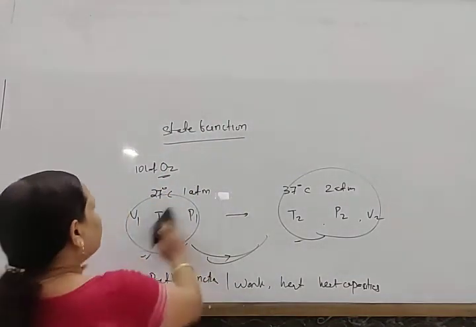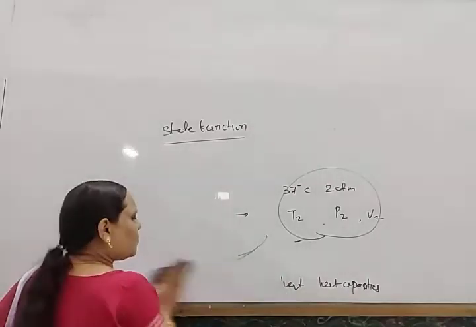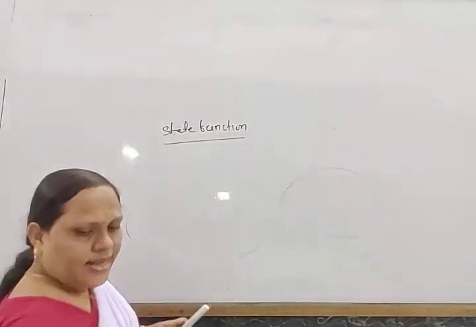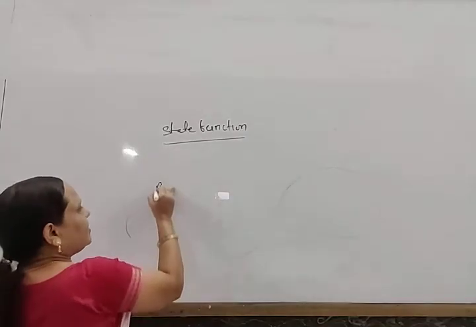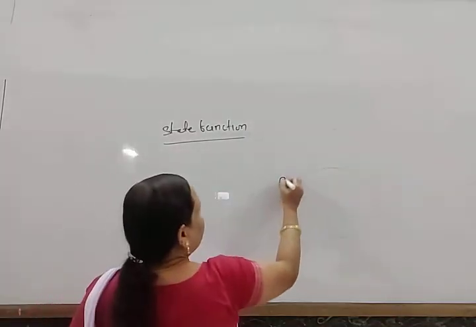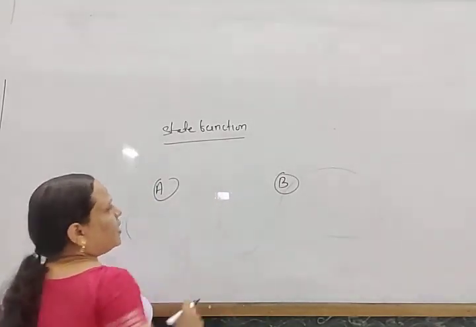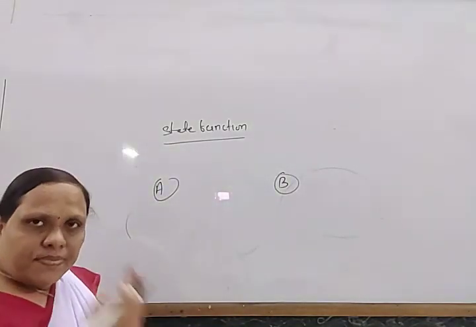Okay, so look here, suppose another example. Suppose there are two states, A and B. The initial state is A and the final state is B. Starting from A to reach B, I can take different paths.